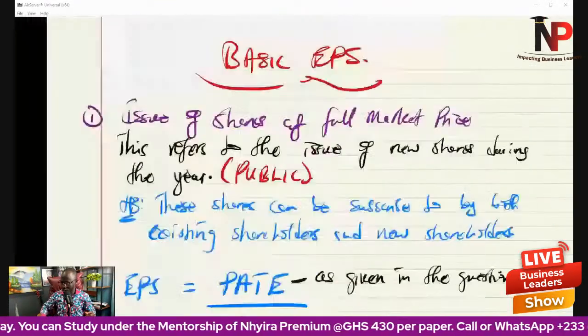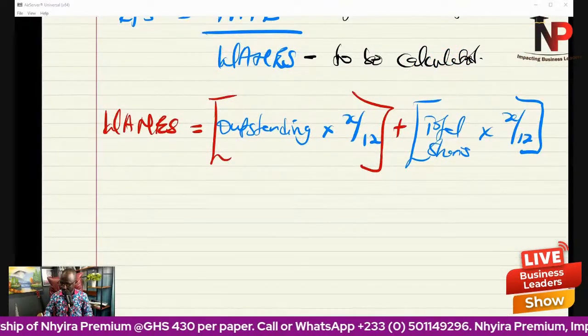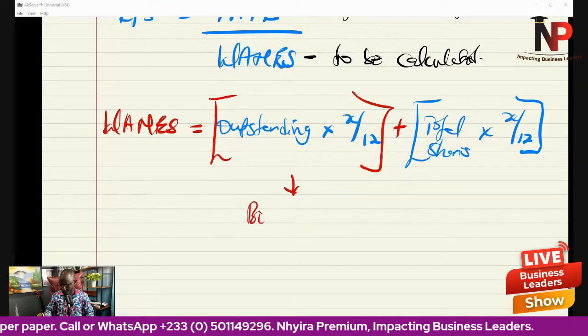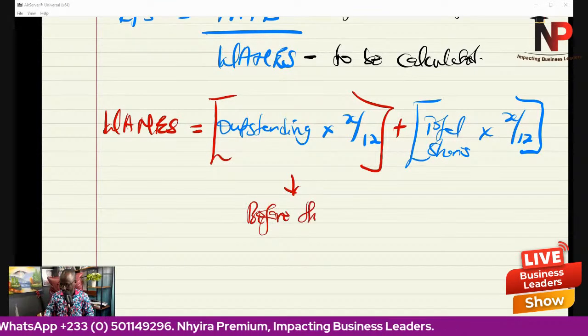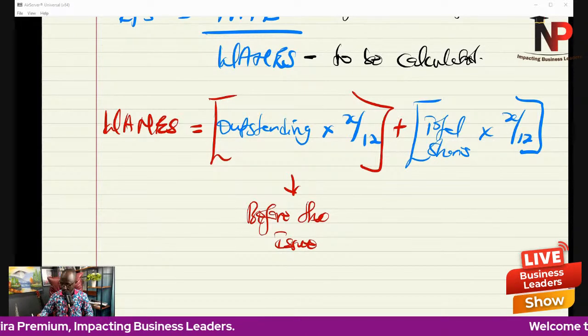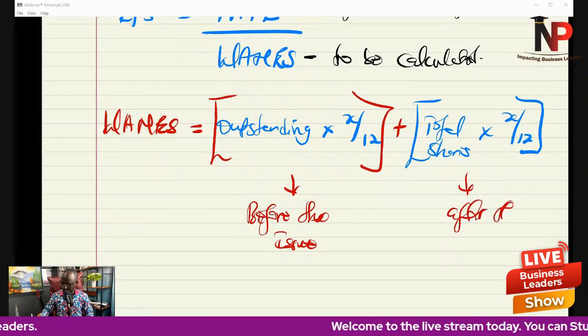So in the context of this question, we have to calculate based on the shares before the issue. What you see on the left is the shares before the issue, and what you see on the right is based on the shares after the issue.